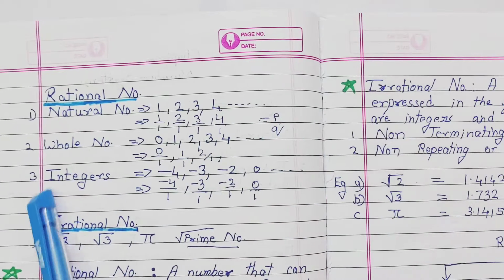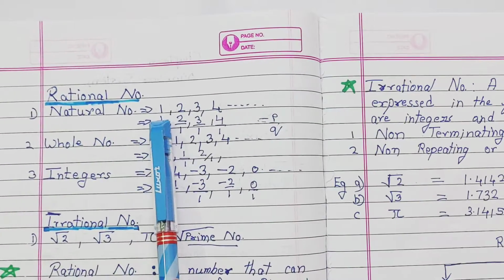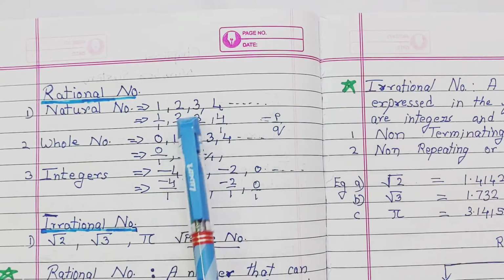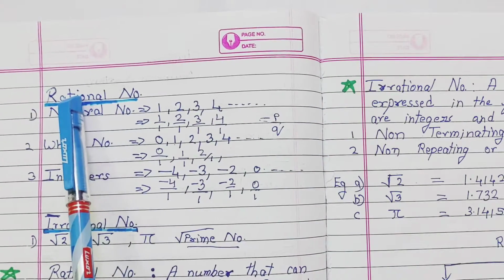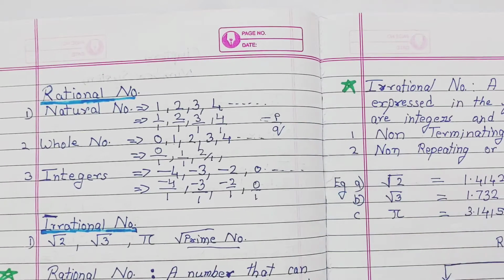So let us start with our natural numbers first. Natural numbers are numbers that start from 1 and go on 1, 2, 3, 4 likewise. So can I say that these natural numbers are rational numbers? We know that rational numbers are numbers that can be expressed in the form of p by q, where p and q are integers and q is not equal to 0.